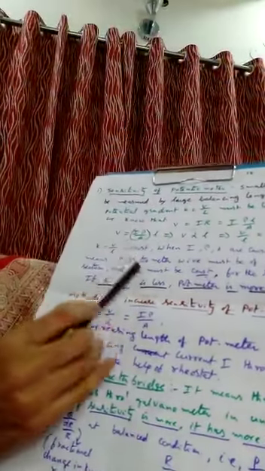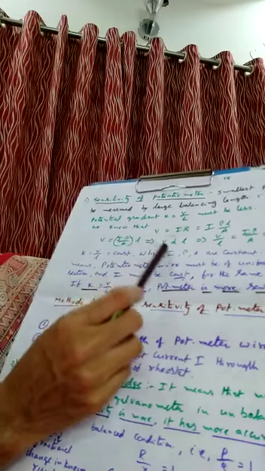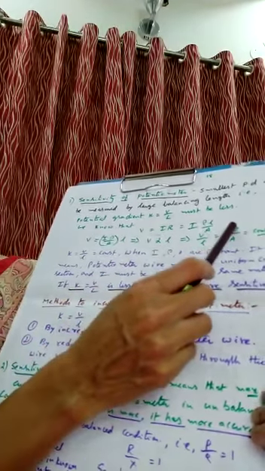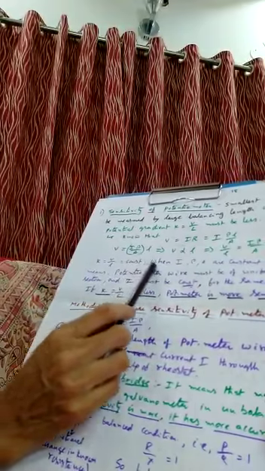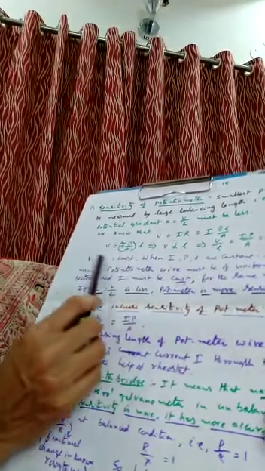Got it? Okay. So how do you find the sensitivity? Just now I said the potential gradient must be very, very less. We know that V is equal to IR, where R is equal to rho L by A. So we write V is equal to I rho by A into L, or V is proportional to L. We have V by L equal to I rho by A, which is constant. When I and rho are constant, then K is constant.